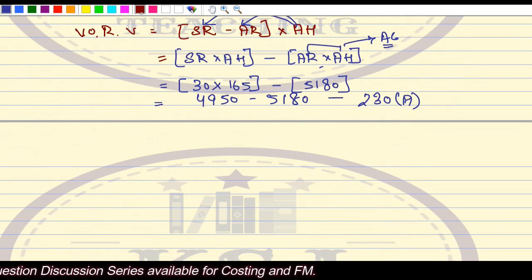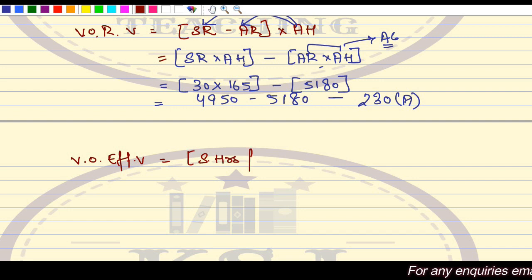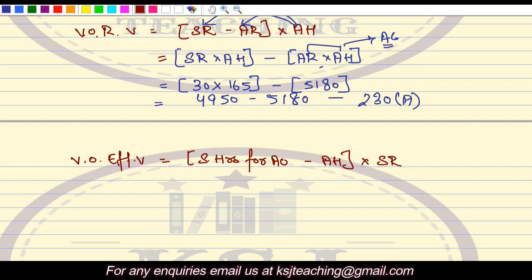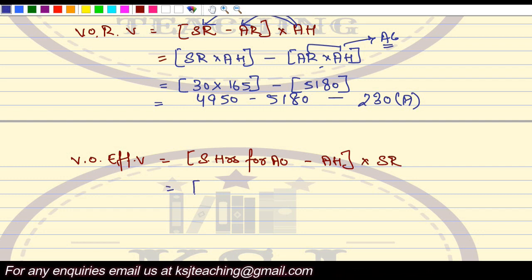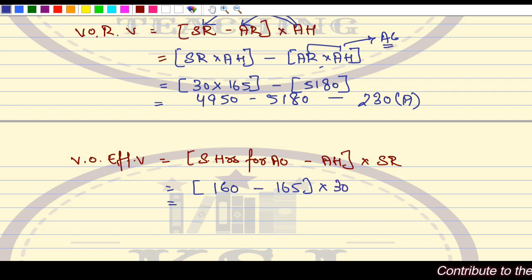Now, coming to the third one, that is variable overhead efficiency variance. Efficiency variance is standard hours for actual output minus actual hours, multiplied by standard rate. So what is my standard hours for actual output? That is 160, minus actual hours 165, multiplied by standard rate, that is 30. So this comes out to 150 adverse.